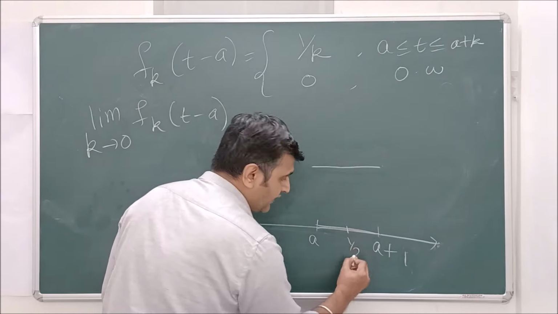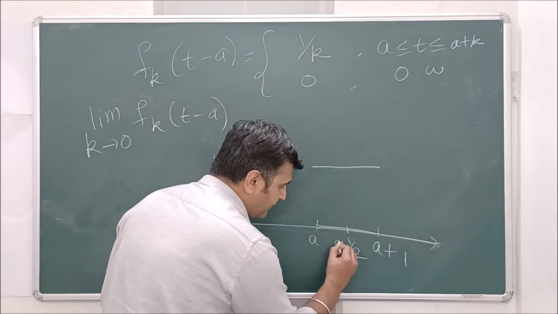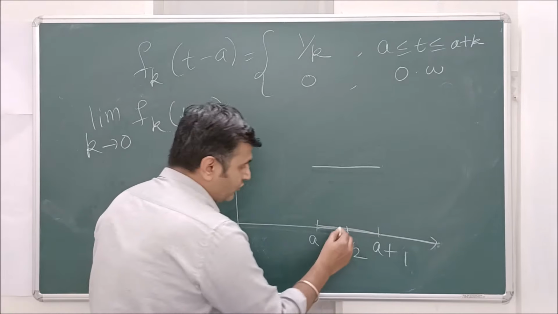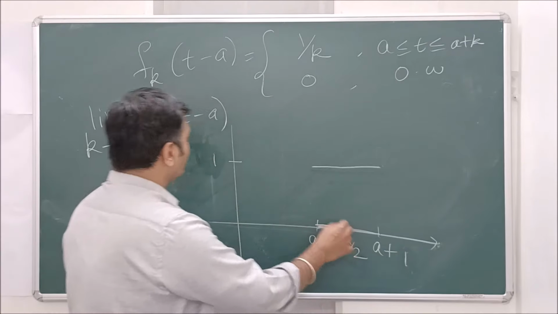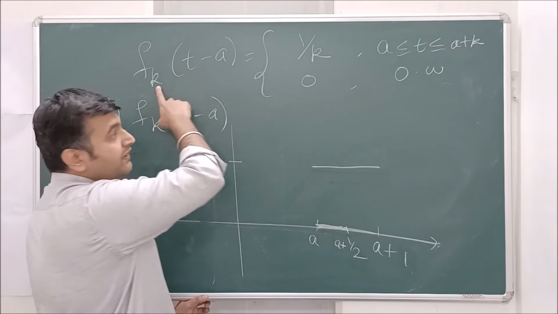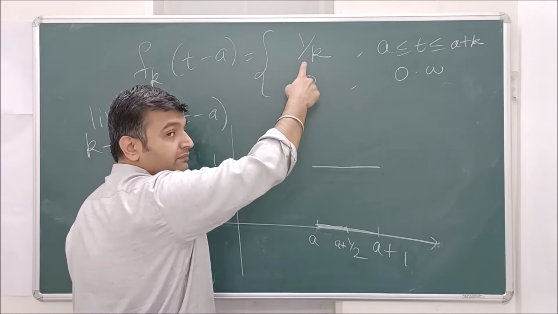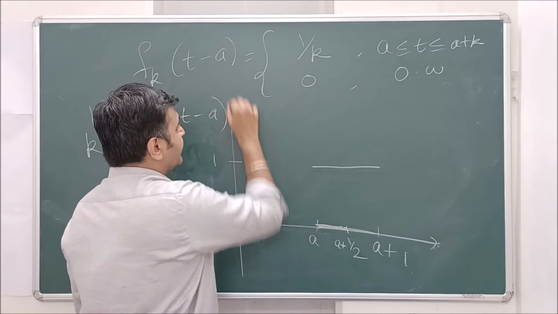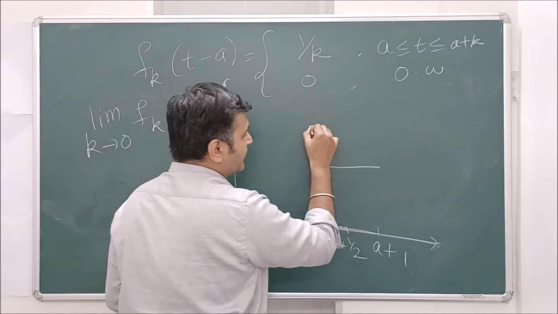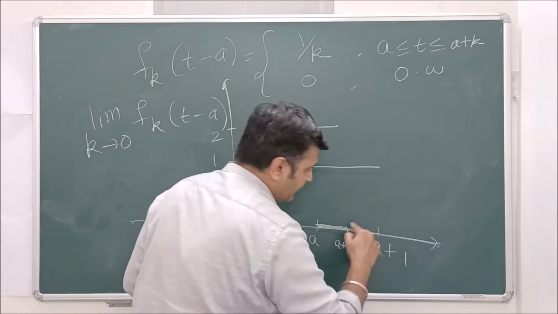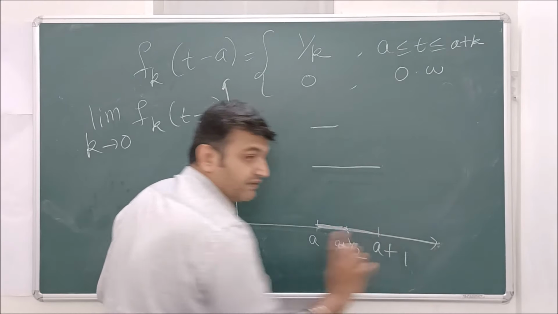When k is 1 by 2, from a to a plus 1 by 2 the output is 1 upon 1 by 2, which is 2, so it takes the value 2, and then again 0 everywhere.